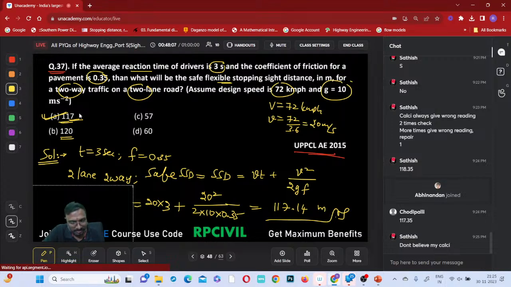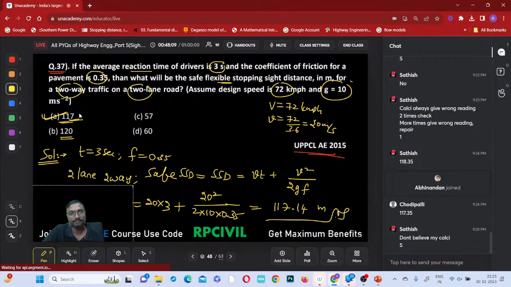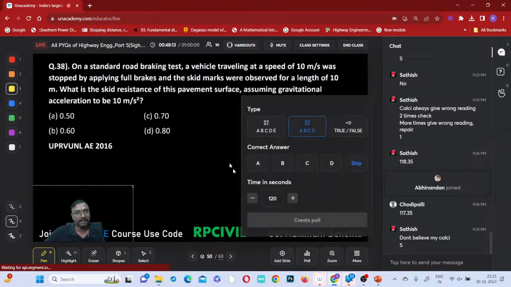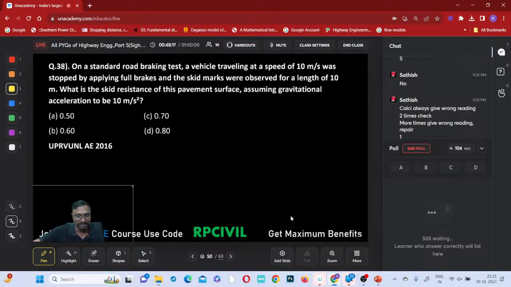38th question. Shall I? 38th question, right? Try to select the answer. 150 seconds time I am giving. Try to solve this. This is a chota bacha question only. Yes, 117.14. Even I also got the same thing. 117.14. Correct, correct.